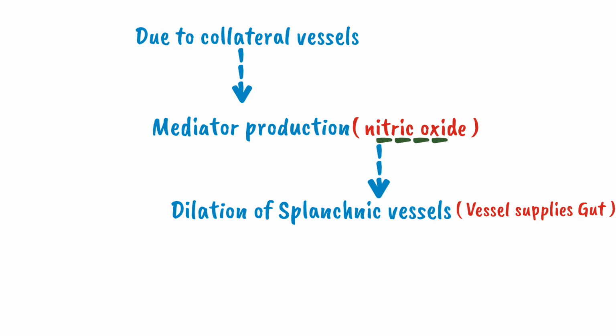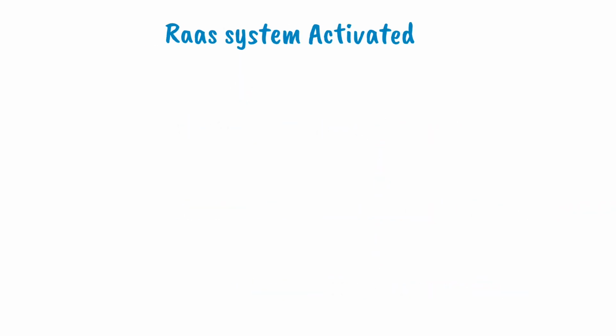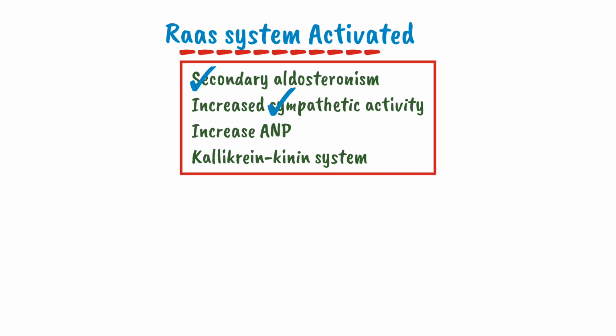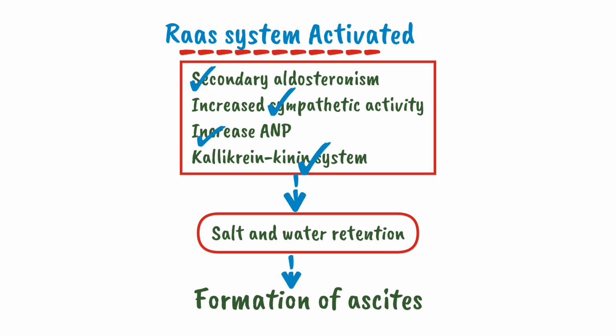Due to the dilation of splanchnic vessels, the systemic arterial pressure drops. The body will sense this drop in pressure and activate the renin-angiotensin-aldosterone system with secondary aldosteronism, increased sympathetic activity, increased level of atrial natriuretic peptide and altered activity of the kallikrein kinase system. Due to the activation of all of these systems, there is salt and water retention, and due to this there will be formation of ascites. So this is the main pathophysiology behind the formation of ascites in cirrhosis.